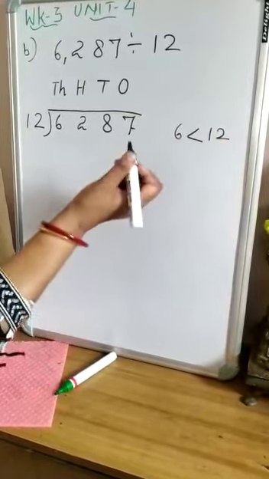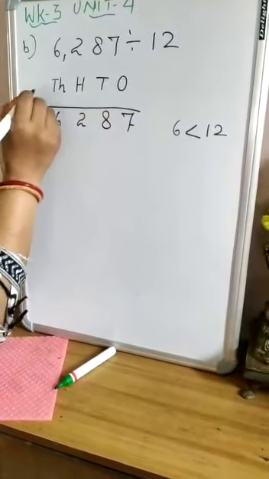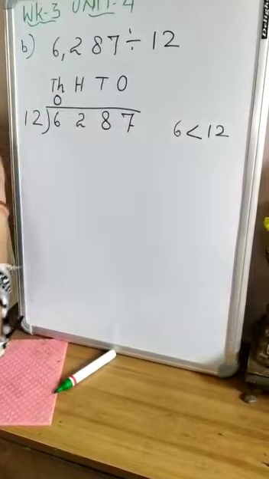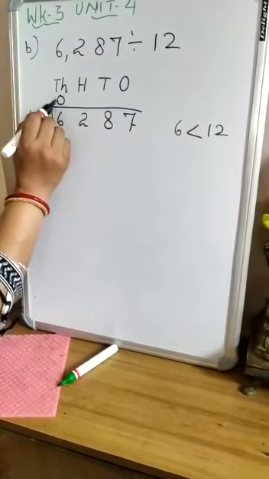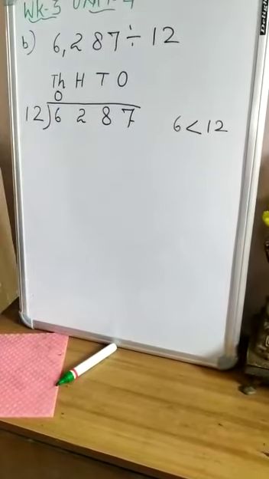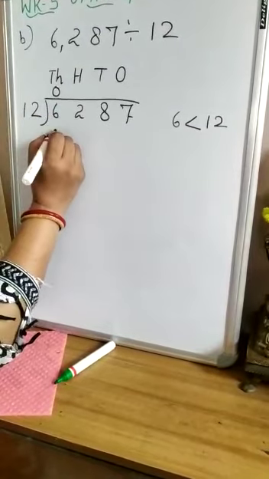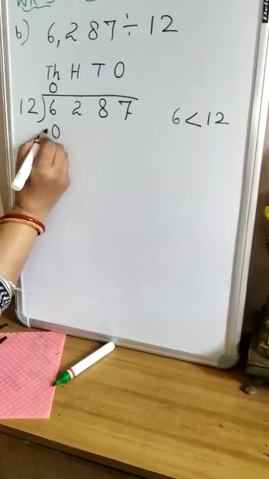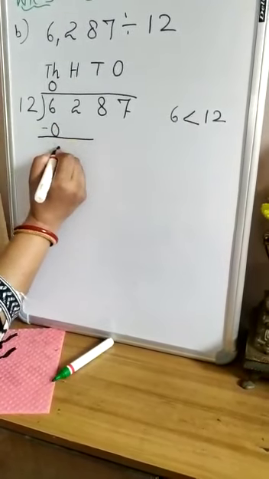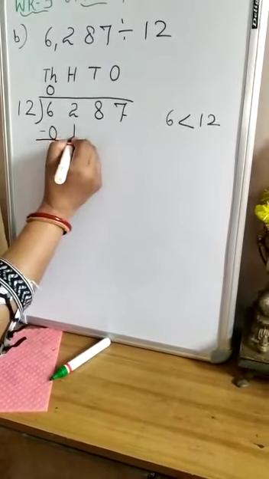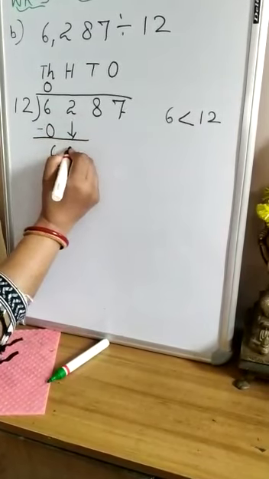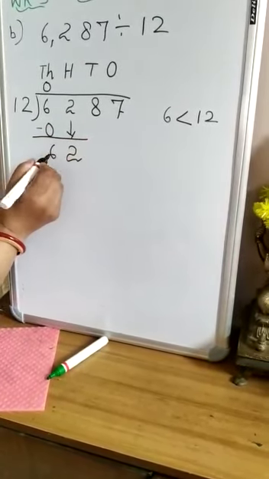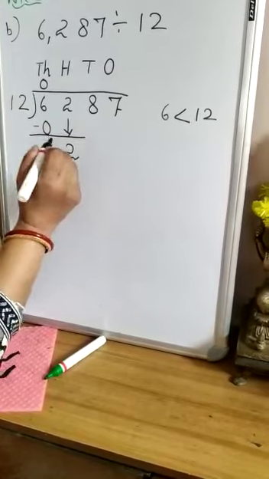So 6 is here less than 12. What to do? 6 is less than 12. So let's multiply 12 by 0. I will put 0 in the thousands place and 0 times 12 is 0. So I will subtract it. 6 minus 0 is how much? 6. Now I will put down this 2 along with 6 and now it becomes 62.